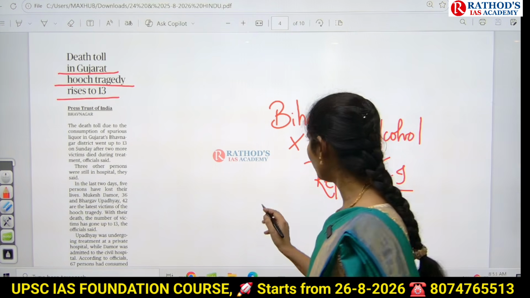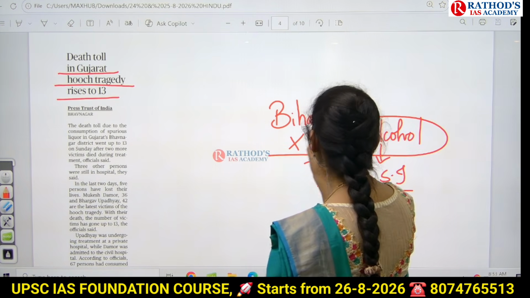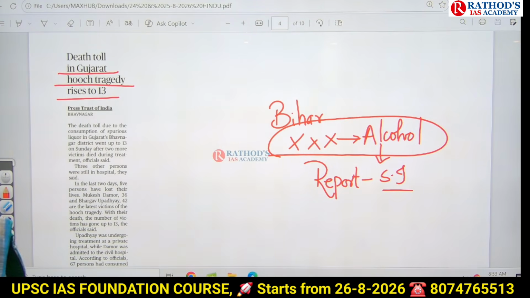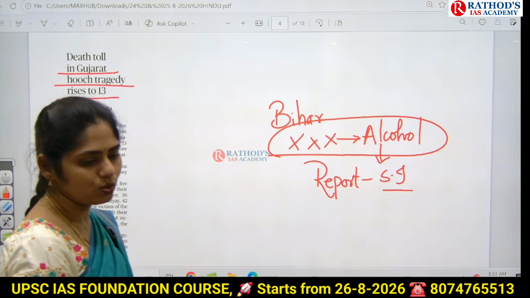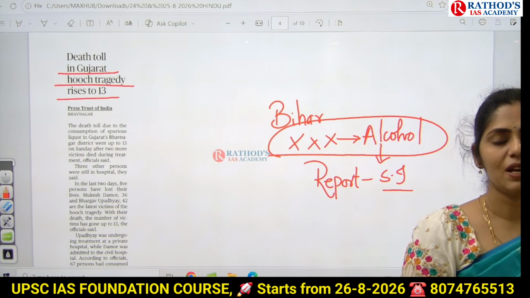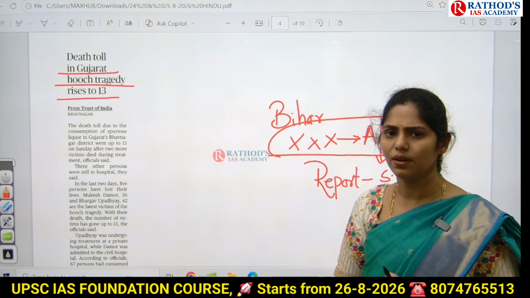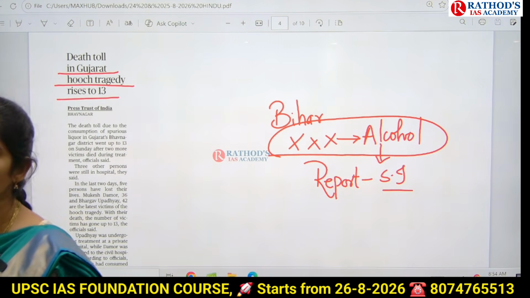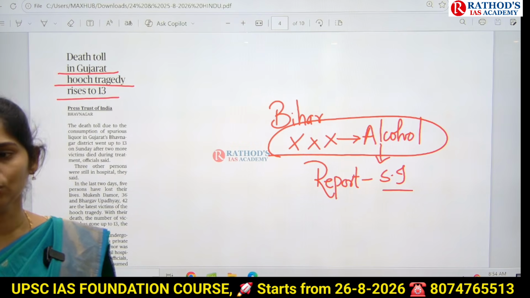So here, if we are going for a complete alcohol ban, what happens? That will lead to smuggling of liquor between the states. That may lead to increased consumption of other substances like opium, poppy, etc. And even that may lead to increased dependence on local illicit liquor called hooch.